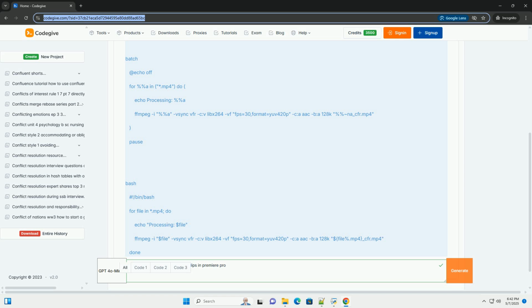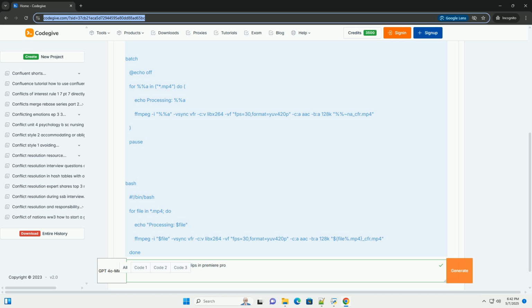ffmpeg, command line, advanced. ffmpeg is a powerful command line tool for video and audio manipulation. While it requires more technical knowledge, it offers precise control and batch processing capabilities. You'll need to download and install ffmpeg from https://ffmpeg.org. Make sure it's added to your system's PATH environment variable so you can run it from the command line.